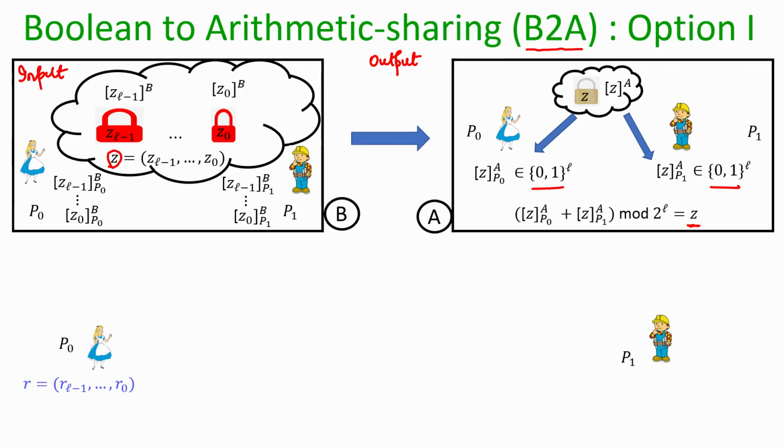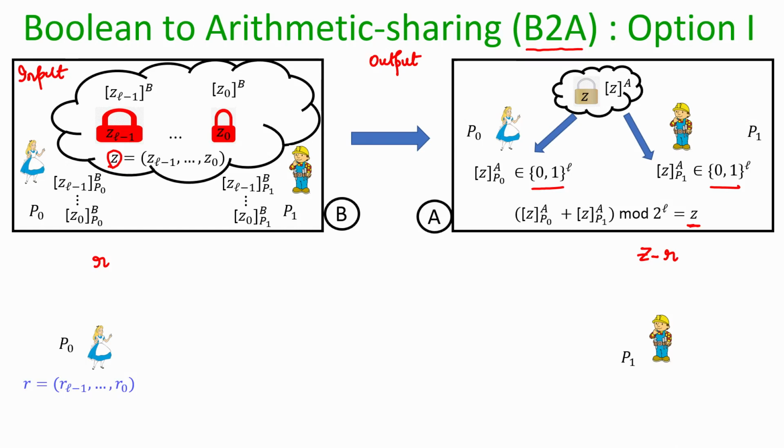We will ask one of these two parties, say P naught, to pick a random L bit number r, and our goal will be to ensure that Bob, the other party, should obtain the value Z minus r, and Alice can keep r as her share for Z. So, Alice will keep r as her share, Bob will keep Z minus r as his share of Z, and if we add r and Z minus r, the output will be Z, and in this whole process the value of Z should remain private.